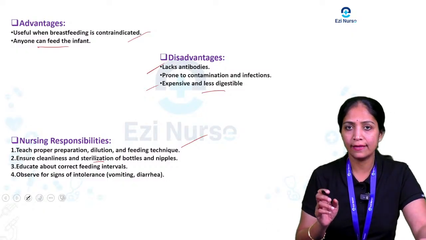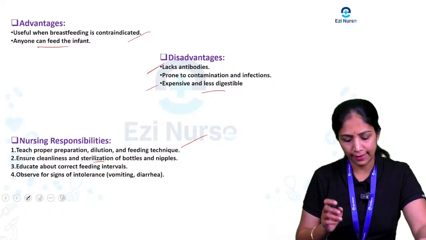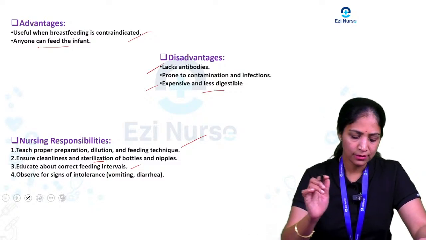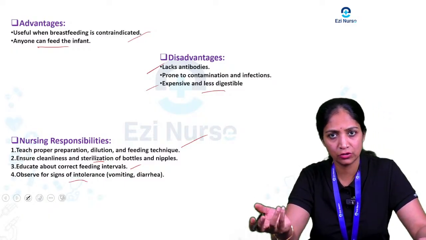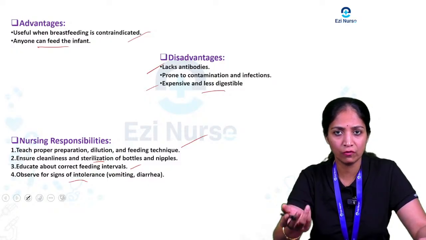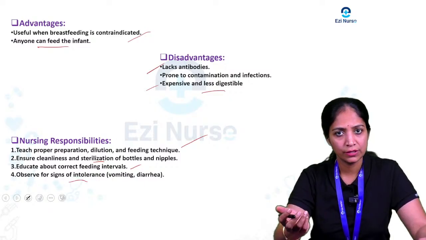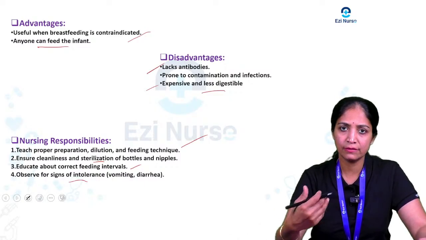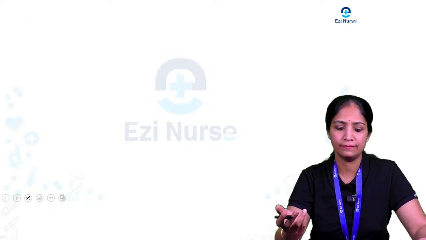Next, educate the parents or caregivers about the proper, correct feeding intervals. Next, one more is to observe for signs of intolerance, especially lactose intolerance, or if the baby has any side effects like vomiting or diarrhea, we have to tell the caregivers or parents to follow up, or they have to consult with the health workers. So these are the main nursing responsibilities for artificial feeding.